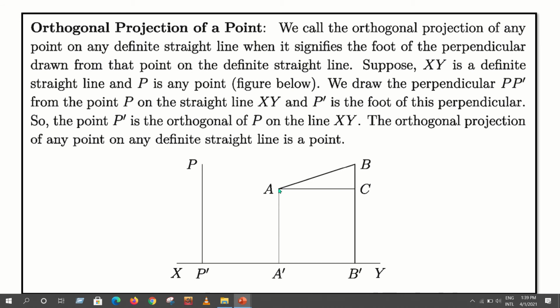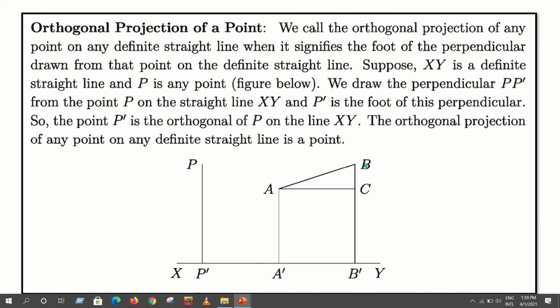From the point A, after drawing perpendicular AA' which meets XY at A', and another perpendicular BB' which intersects XY at point B'. Therefore, A' is the orthogonal projection of A and B' is the orthogonal projection of B. So A'B' is the orthogonal projection of the line AB.